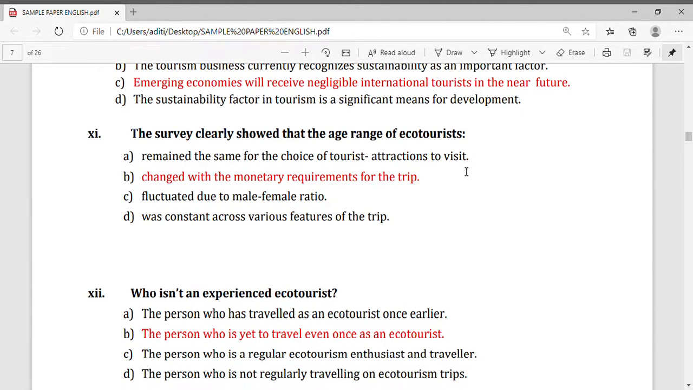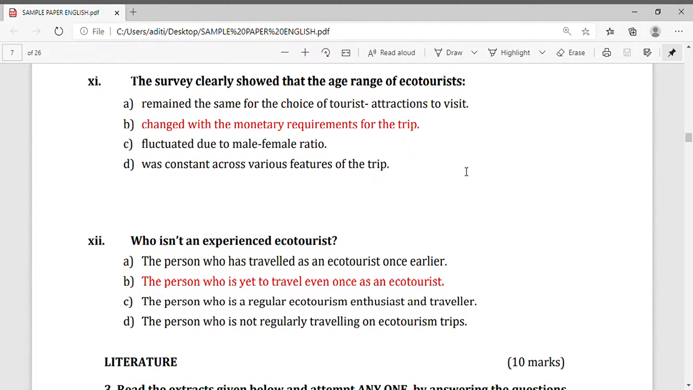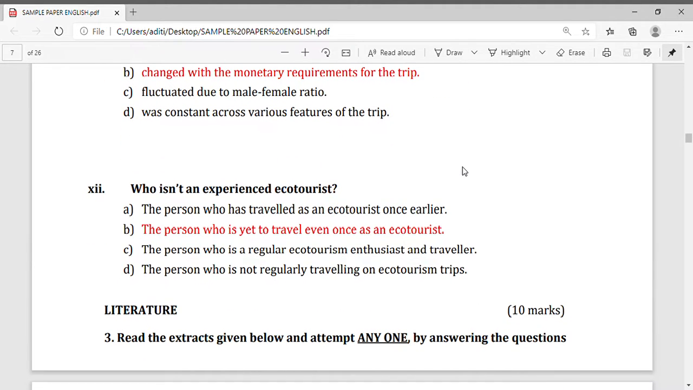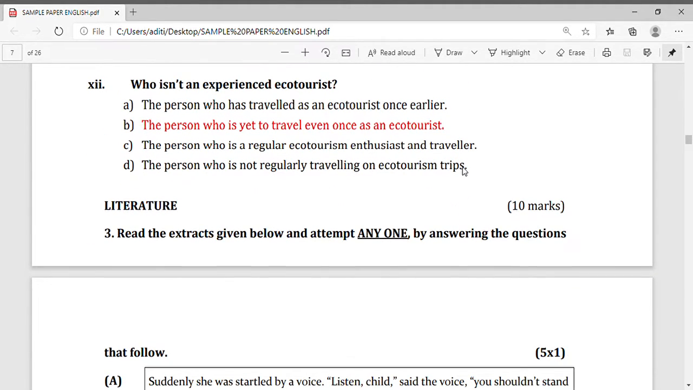Now, question number 11. The survey clearly showed that the age range of ecotourists changes with the monetary requirements for the trip. Here you can see the correct answer is B. Now, question number 12. Four options are given and the correct option is B: the person who is yet to travel even once as an ecotourist. Now, our reading portion is over, children.